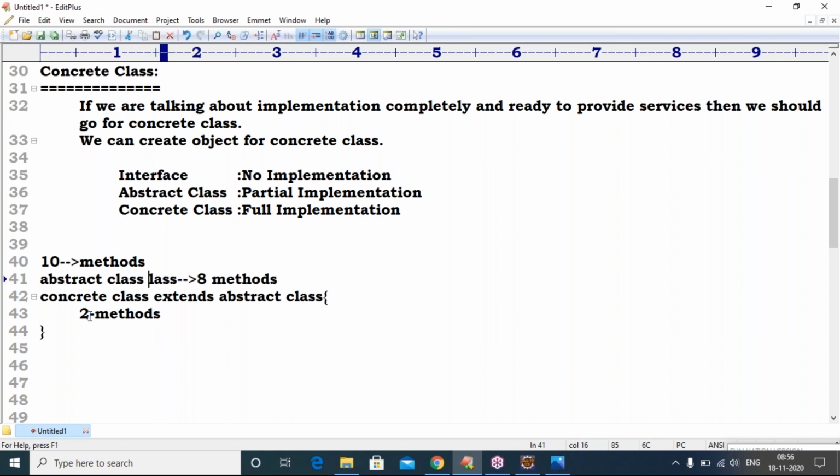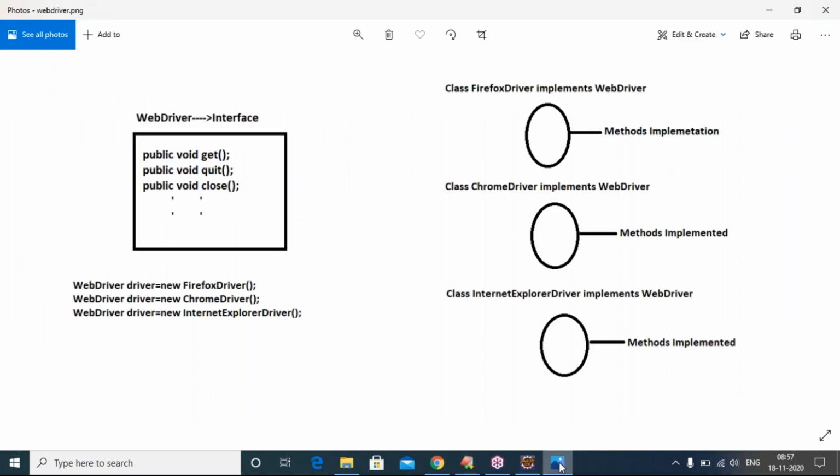Upcoming classes, you will get clarity at the time of inheritance concepts, so don't bother about that. Keep in your mind what is an interface, what is an abstract class, what is a concrete class, what is WebDriver, and how to call the WebDriver methods. That is all important at this stage. Okay.